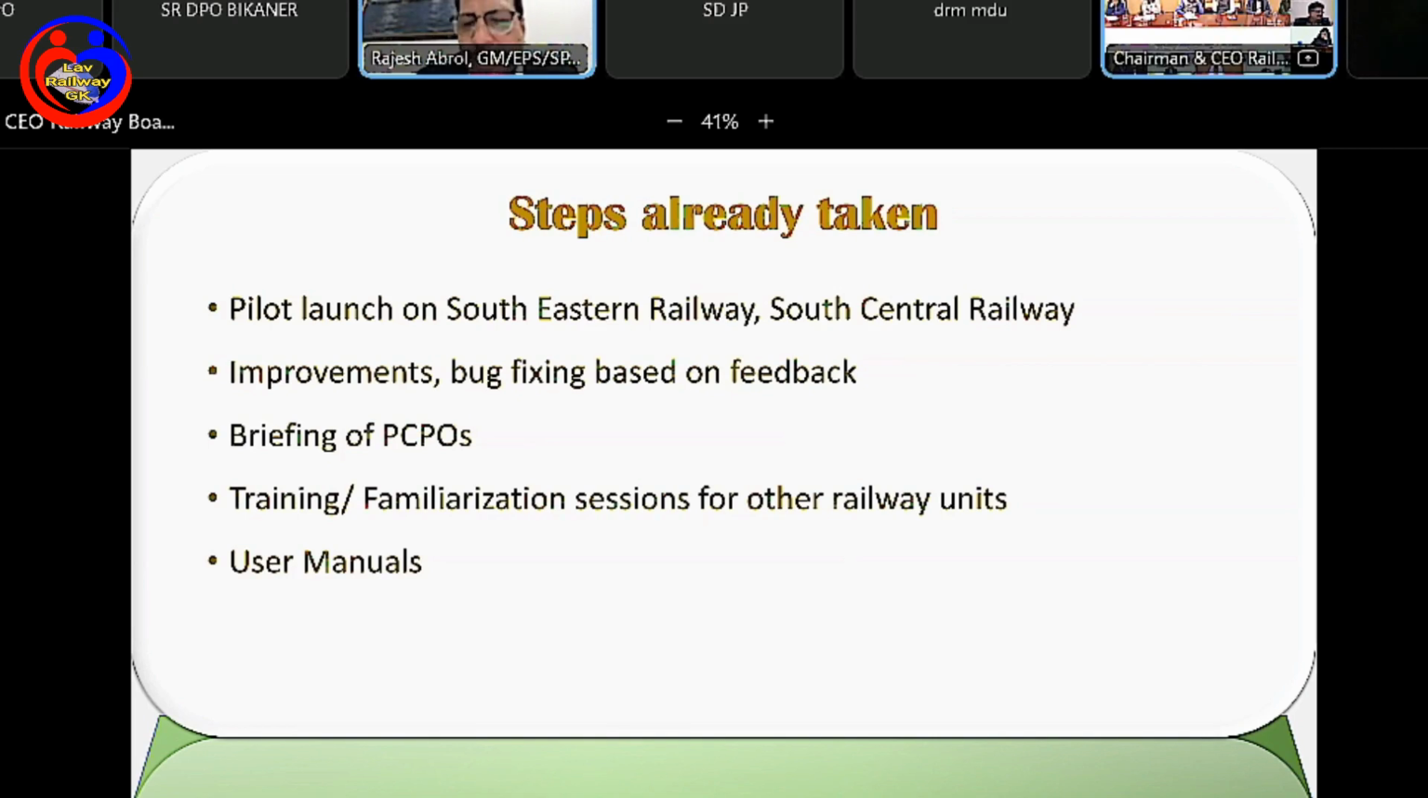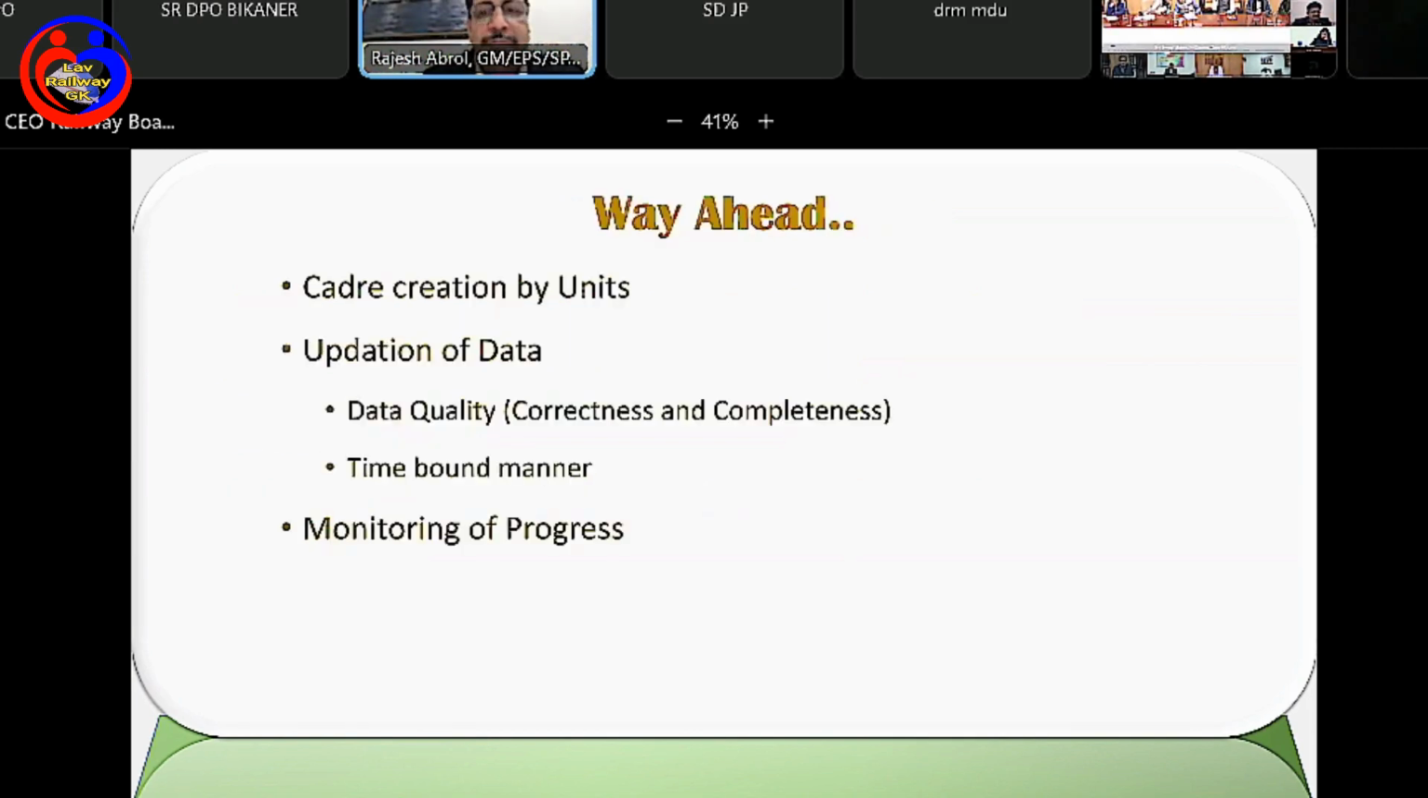Today, I think by 5 o'clock or 5:30, these modules will become available to all the zonal railways, apart from the two zonal railways which conducted the pilot. And now these units are supposed to create the cadres and then update the data.